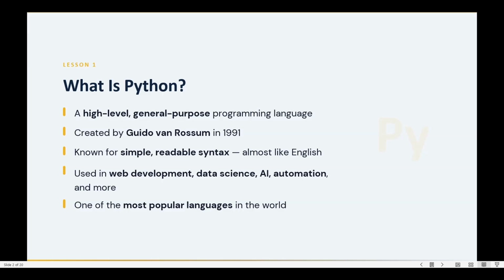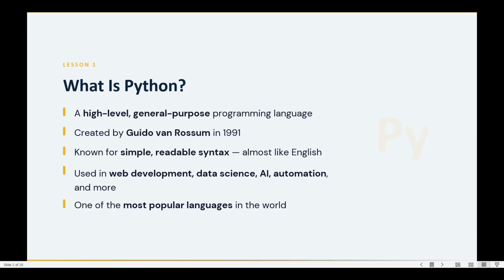It is a high level programming language, and that's why it's taught in the first semester of every college and university, because it's the basic language that teaches you the basics of programming. It was created by Guido van Rossum in 1991, by this great person.